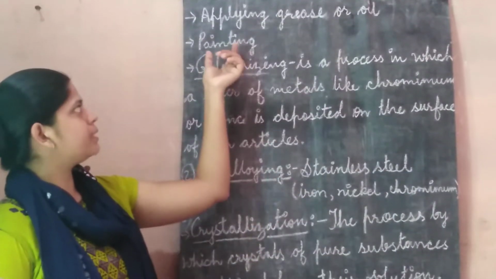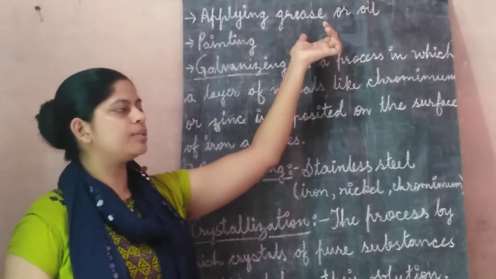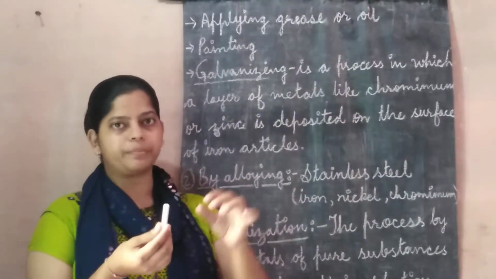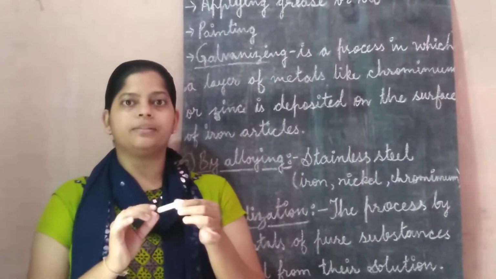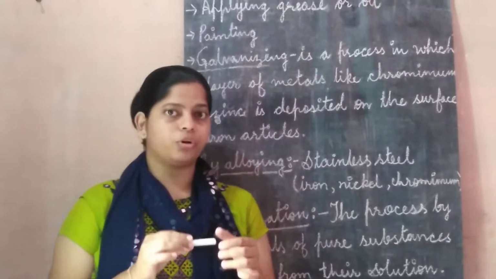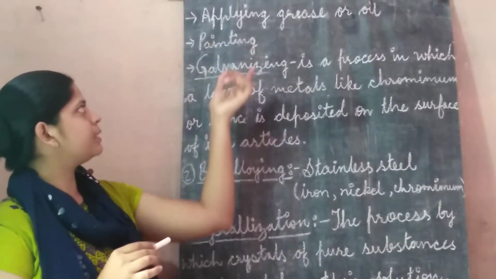The first one is applying grease or oil. If it is an iron object, then simply apply grease or oil. It will avoid direct contact of the iron object with moisture and air. Next, that is painting.